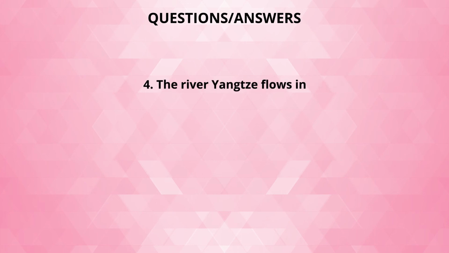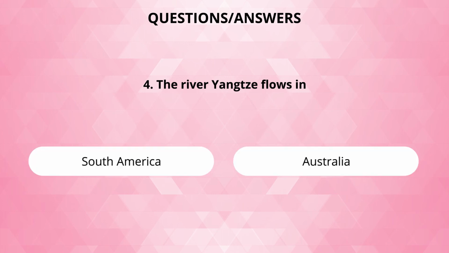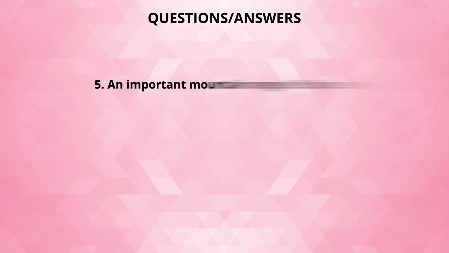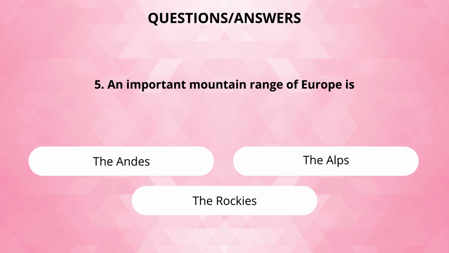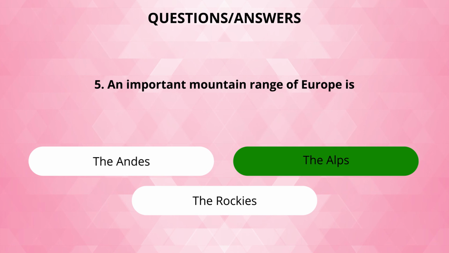The river Yangtze flows in, and the options are South America, Australia or China. And the correct option is China. Now the last question. An important mountain range of Europe is, and the options are the Andes, the Alps or the Rockies. And the correct option is, yes, the Alps.